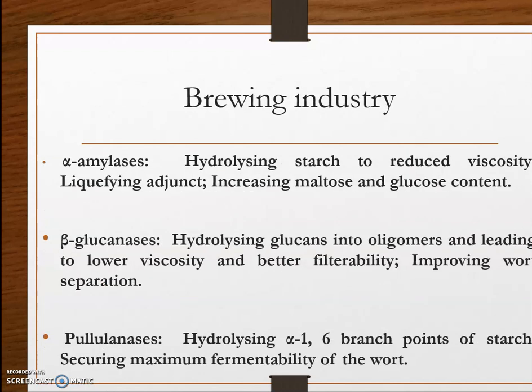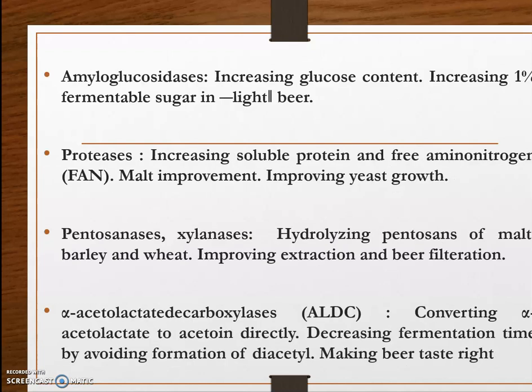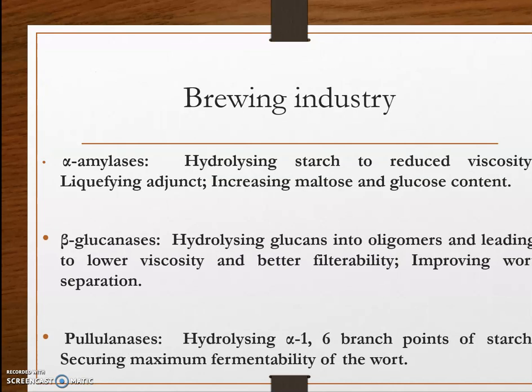Then coming to the brewing industry, the most commonly used enzymes are alpha amylases, beta glucanases, pullulanases, amyloglucosidases, proteases, pentosanases, xylanases, and alpha acetolactate decarboxylase or ALDC. Alpha amylase mainly helps in hydrolyzing starch to reduce viscosity, acting as a liquefying agent, thereby increasing maltose and glucose content. This is the role of alpha amylase.